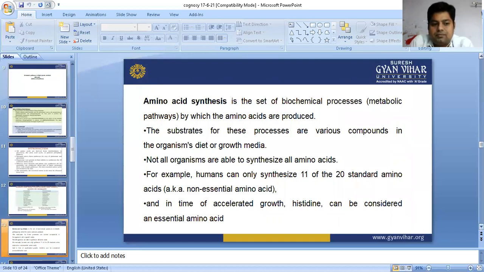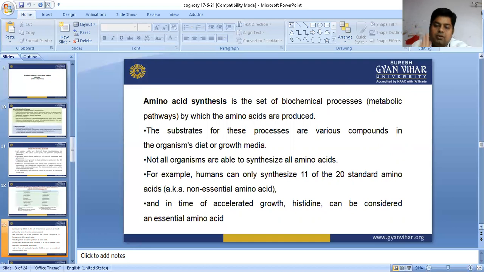Amino acid synthesis is the set of biochemical processes, metabolic pathways, by which the amino acids are produced. The substrates for these processes are the various compounds in the organism's diet and growth media. Now, not all organisms are able to synthesize all amino acids. We know very well, for example, the human body can synthesize only 11 of the 20 standard amino acids.